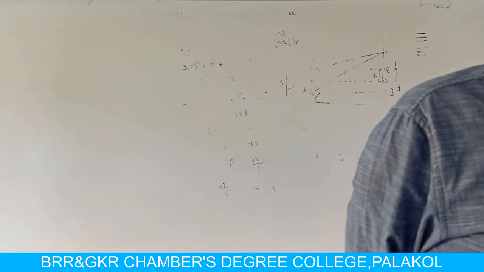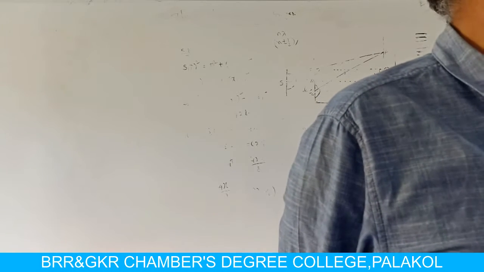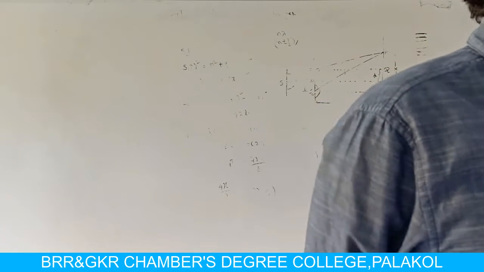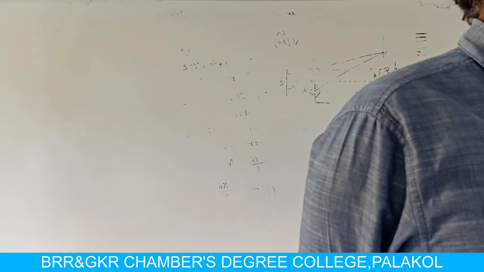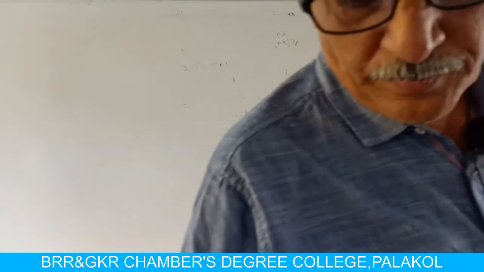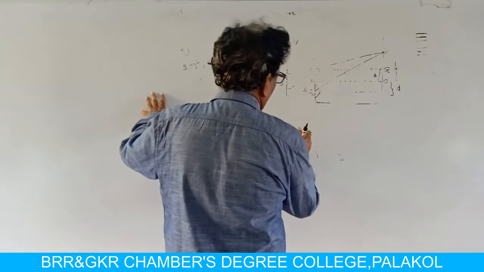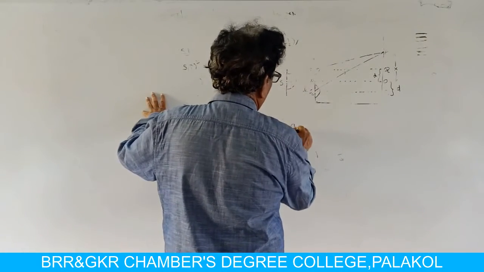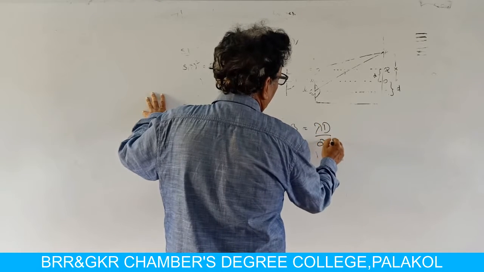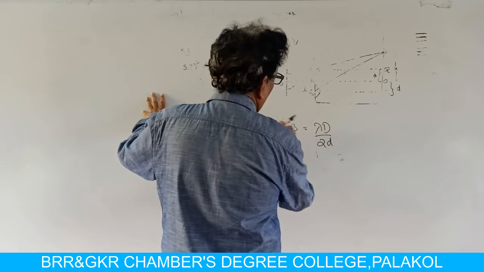So, for this, since the fringe width beta is equal to lambda D by 2d, 2d should be small. If 2d is very small, beta is large.